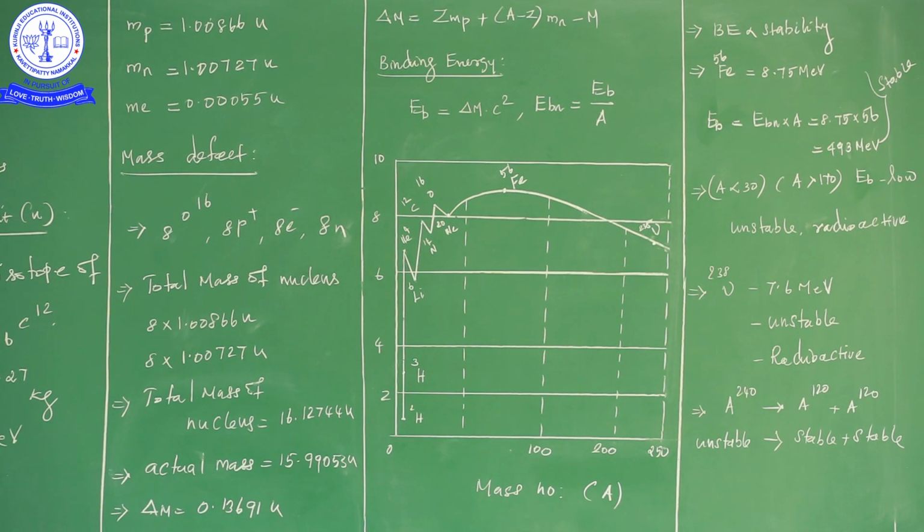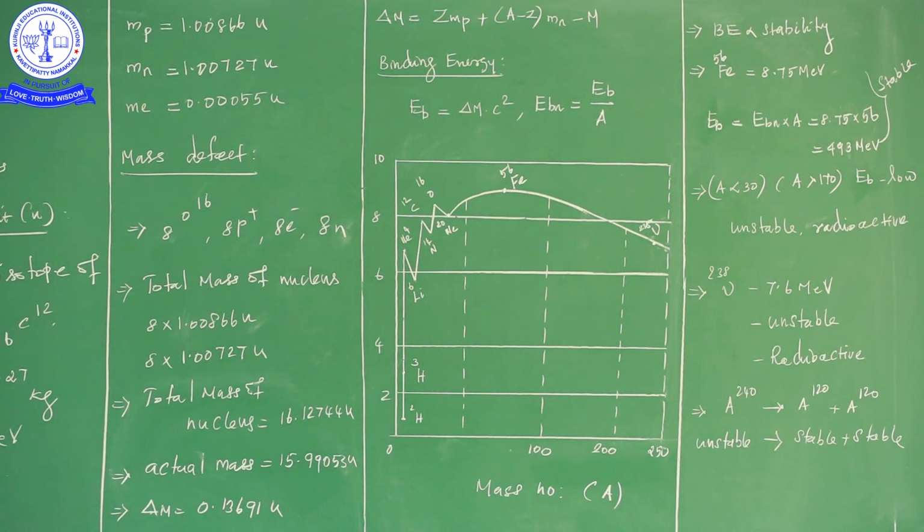Where does the mass go? The difference of mass is all converted into energy, which is commonly known as the binding energy. The mass is converted into energy by Einstein's mass energy relation, E is equal to mc square. Here EB denotes the binding energy, so binding energy is equal to delta m into c square.